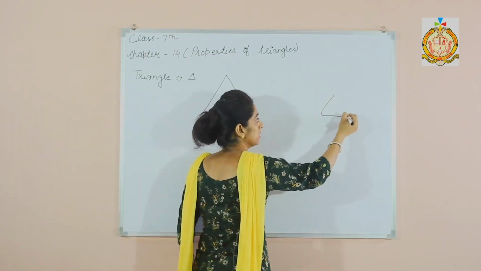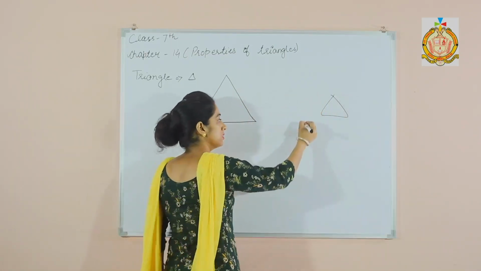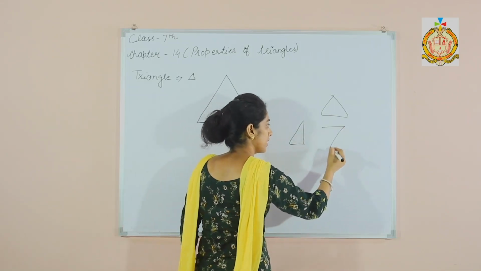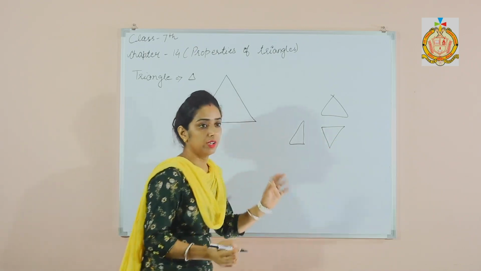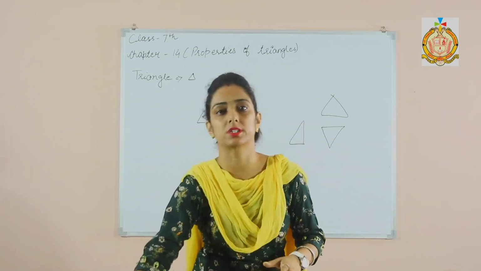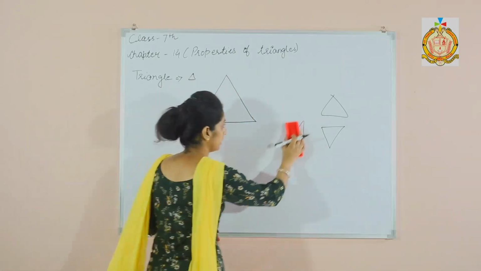You can say this is also a triangle, or you can say this is a triangle. Where three non-parallel sides meet each other, it's called a triangle, right?